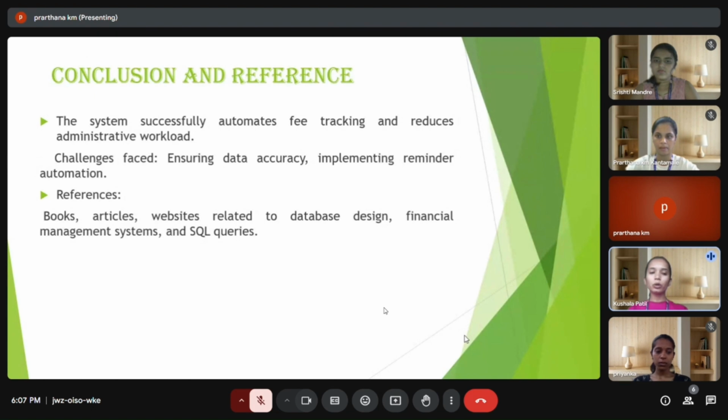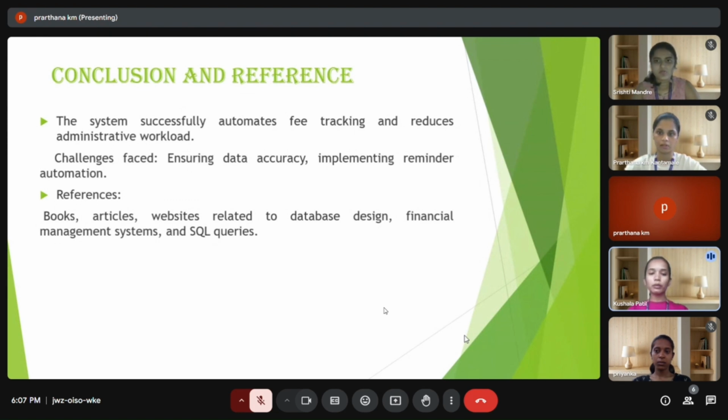Conclusion: the system helps by automating fee tracking, reducing manual work and increasing accuracy, reducing administrative workload. Less human error in managing payment records and reminders. Challenging phases: ensuring data accuracy in payments and student information, and implementing reliable automated reminders.